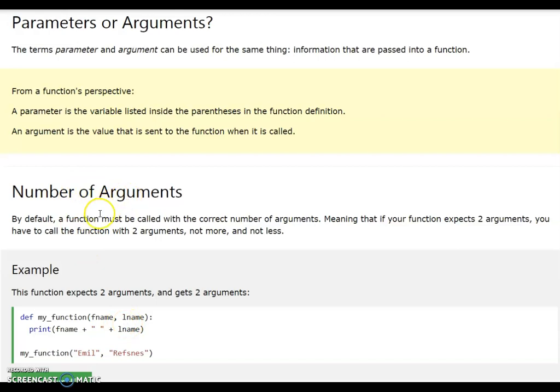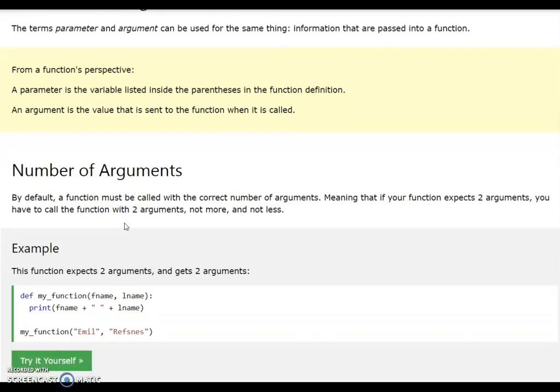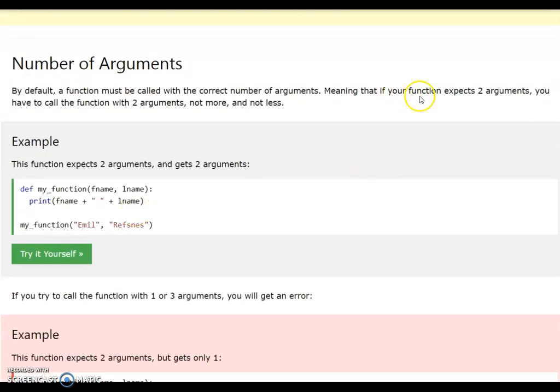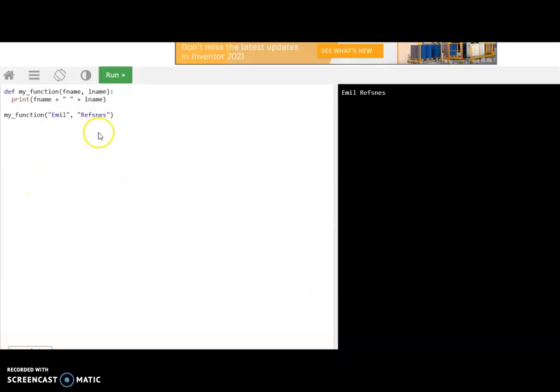Okay, then number of arguments. By default, a function must be called with the correct number of arguments. See here, our function is expecting two parameters. We need to pass the first name and also the last name. So you have to call the function with two arguments, not more and not less. So here I am calling that function.